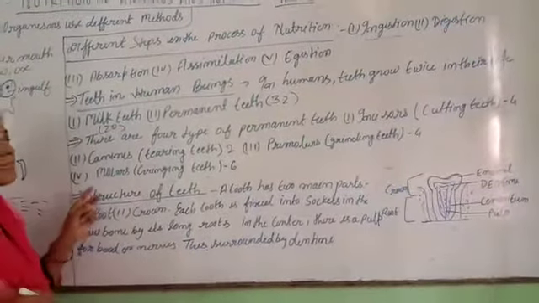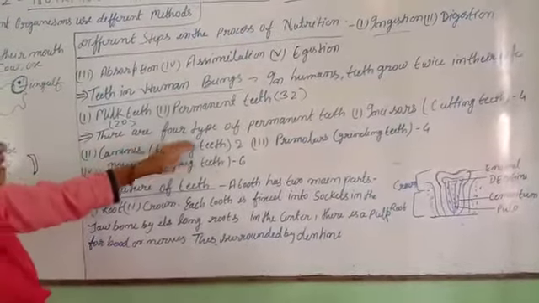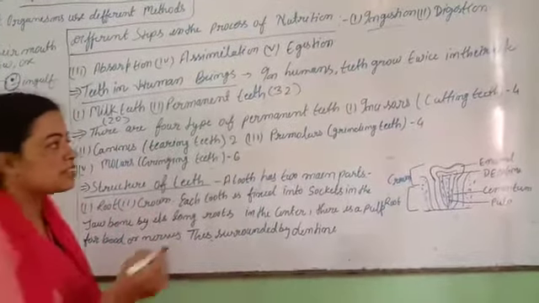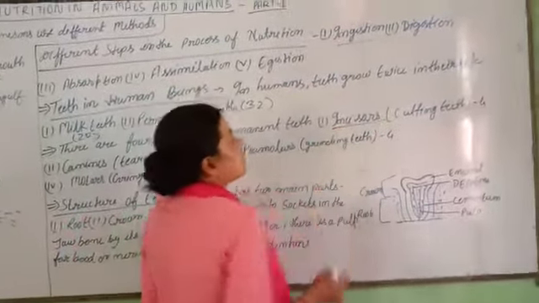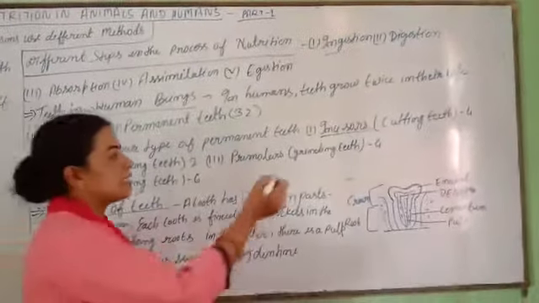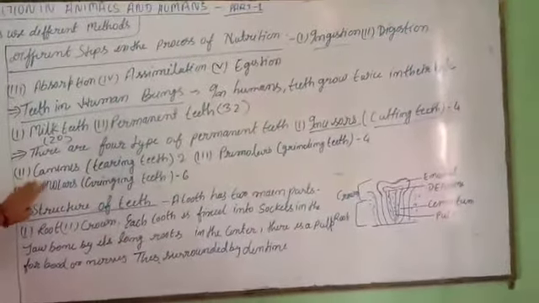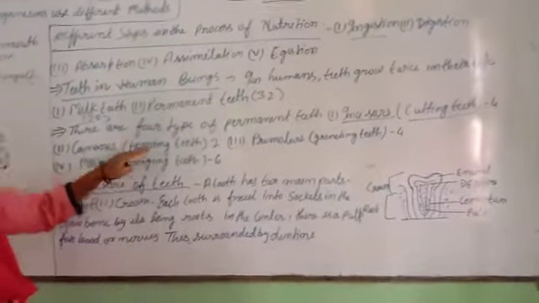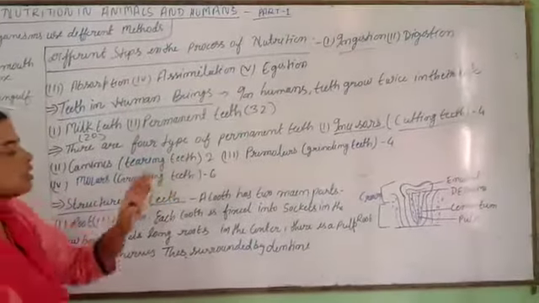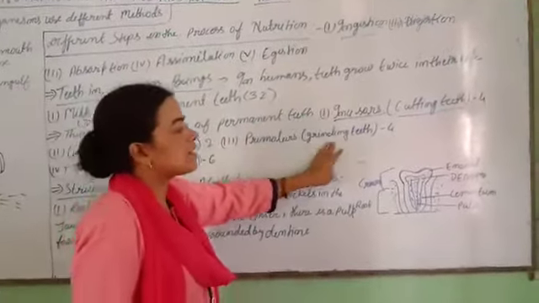In the permanent teeth, we have 4 types of teeth. First, incisors. The number of incisors is 4 and they are also called cutting teeth. Second one is canine. Canine is a tearing tooth and the number of canines is 2. Premolars. Premolars are grinding teeth.